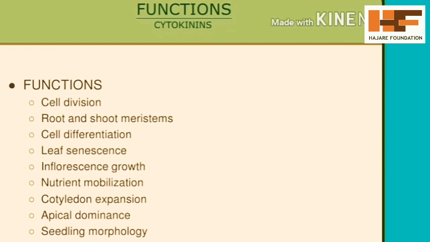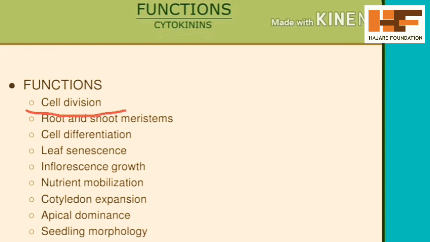Dear students, you can see the functions of cytokinins, the physiological effects of cytokinin. There are a few functions given here. The first one is cell division. Cell division is an important task at the time of seed germination and formation of leaves and flowers. Each time, cell division takes place with the help of the phytohormone cytokinin.